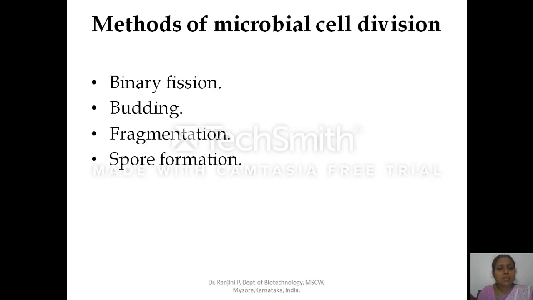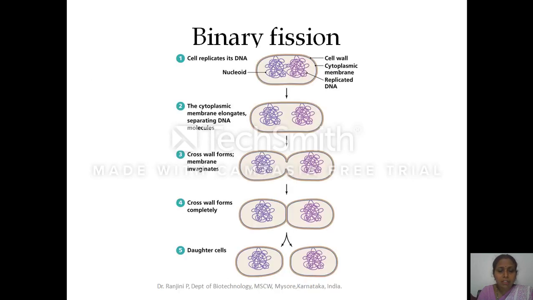How do the microorganisms divide or grow? They grow by binary fission, budding, fragmentation, and spore formation. First, we'll take up the binary fission.